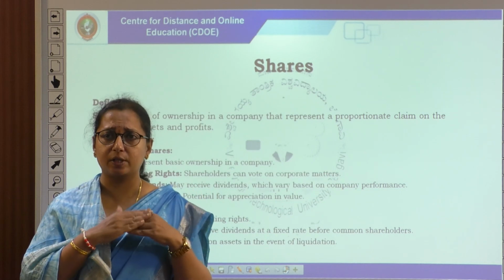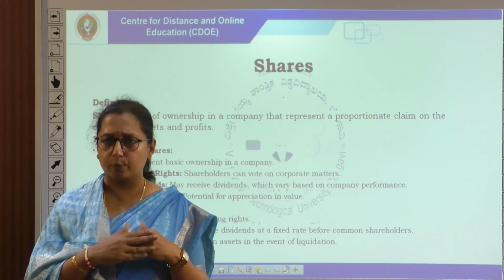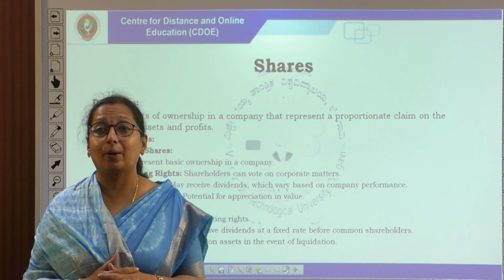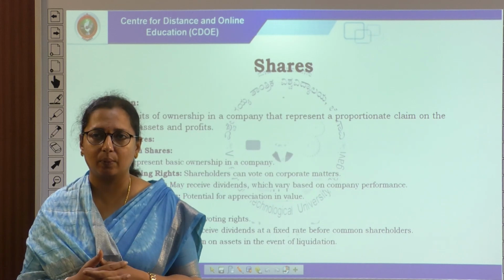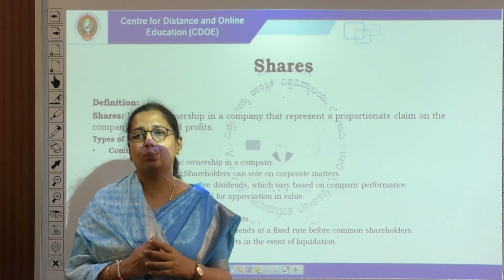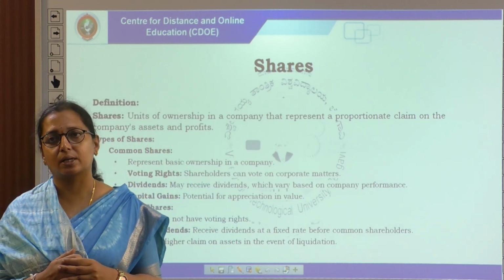Instead, first preference will be given for the payment of dividend to the preference shareholder. They also have a higher claim on assets in the event of liquidation. When the company is going to be liquidated, they are always given a higher claim on an asset. So, these are the two different types of shares that we come across under shares.